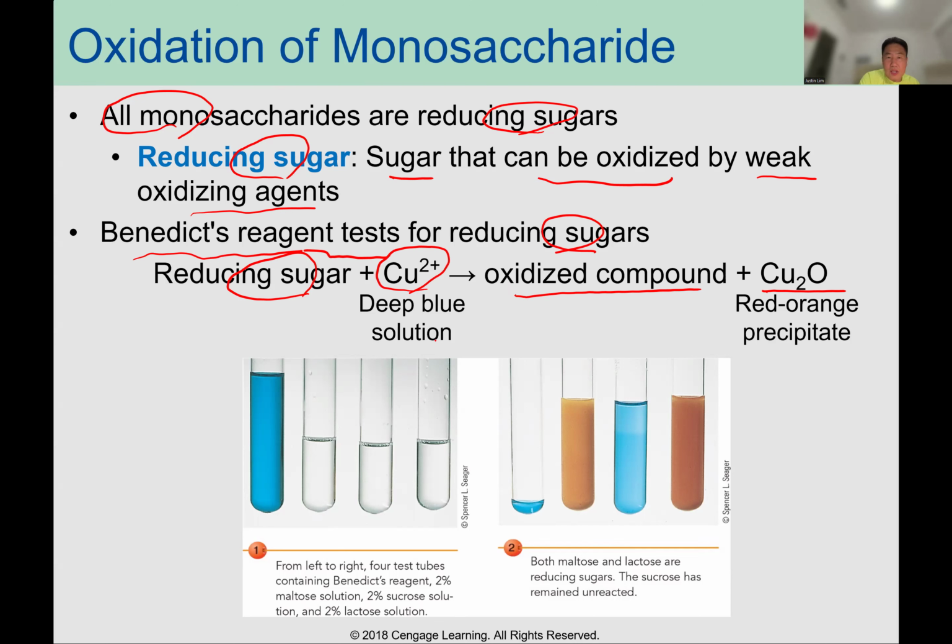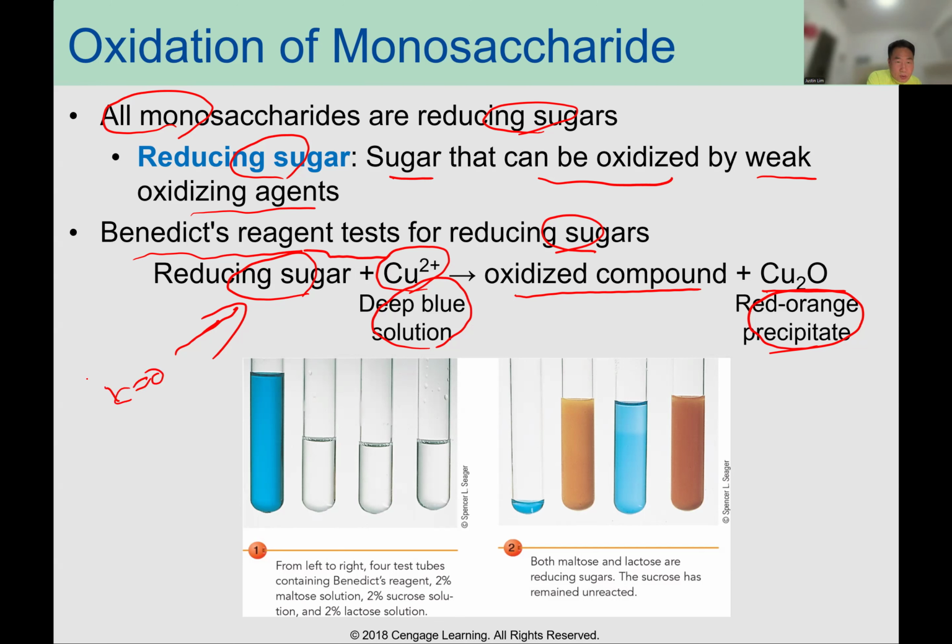So a deep blue solution turning to a red-orange precipitate means the monosaccharide is a reducing sugar.